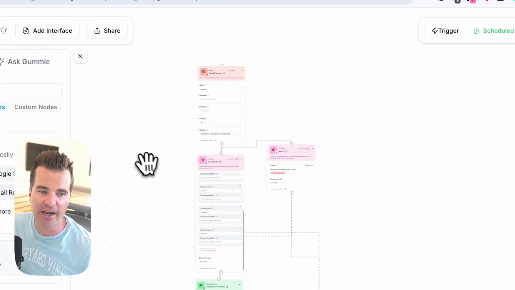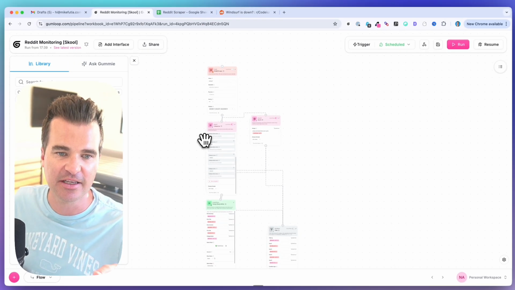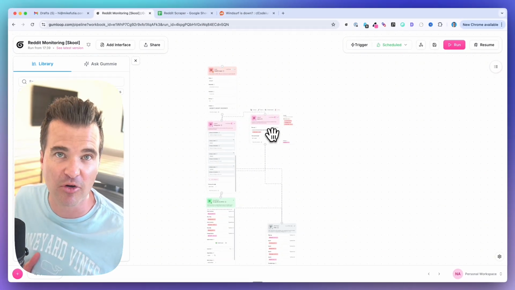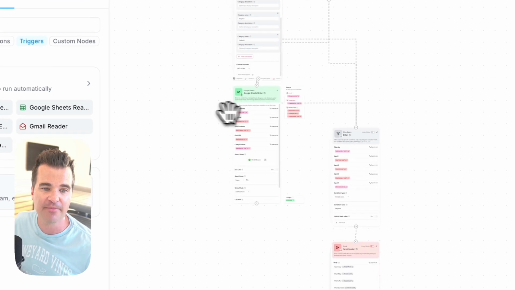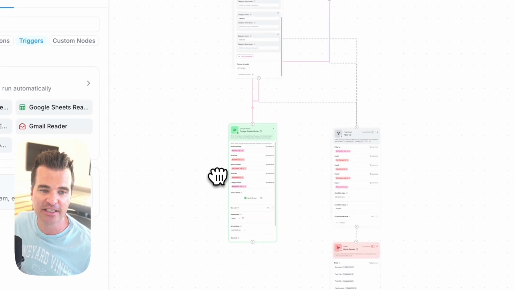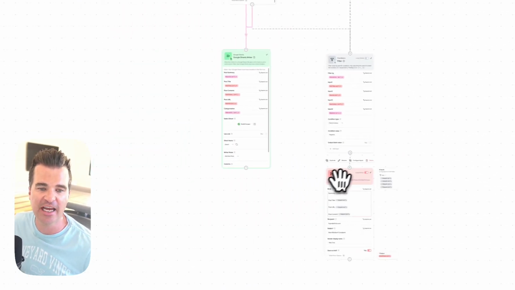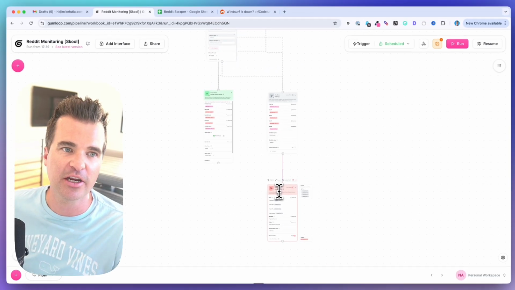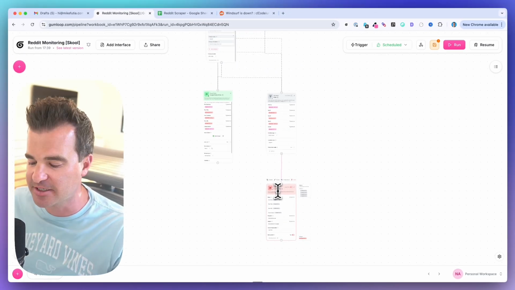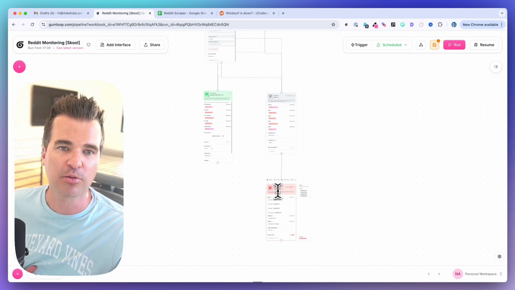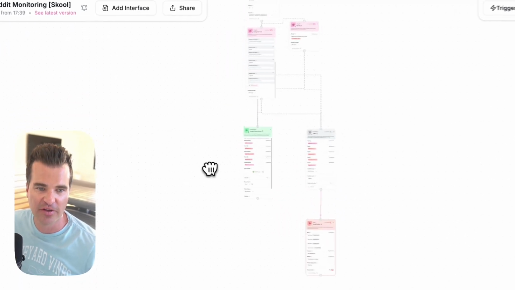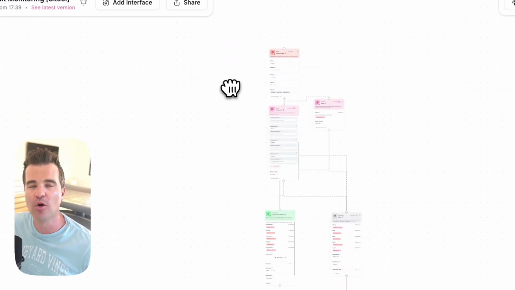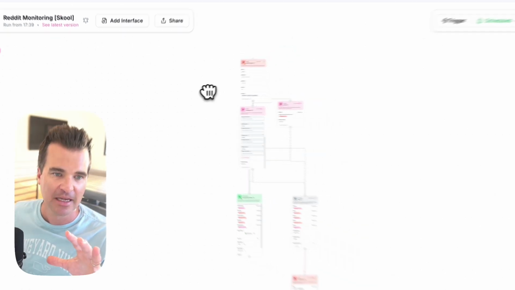It's scraping Reddit. It's using AI to categorize the sentiment. It's using AI to summarize the post from Reddit. We're writing it to a Google Sheets database. We're filtering on only the negative posts. And then finally, we're sending Gmail emails to ourselves to be alerted when people are saying negative things about our product or our company's product on Reddit. So this is a pretty useful flow for doing social media listening.